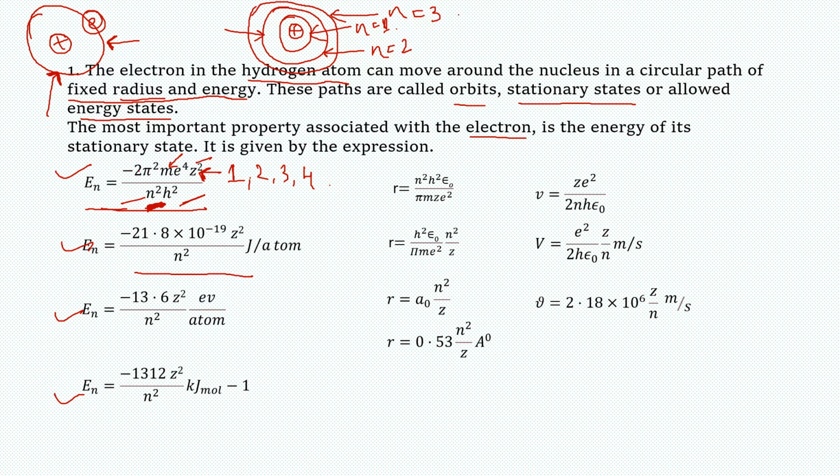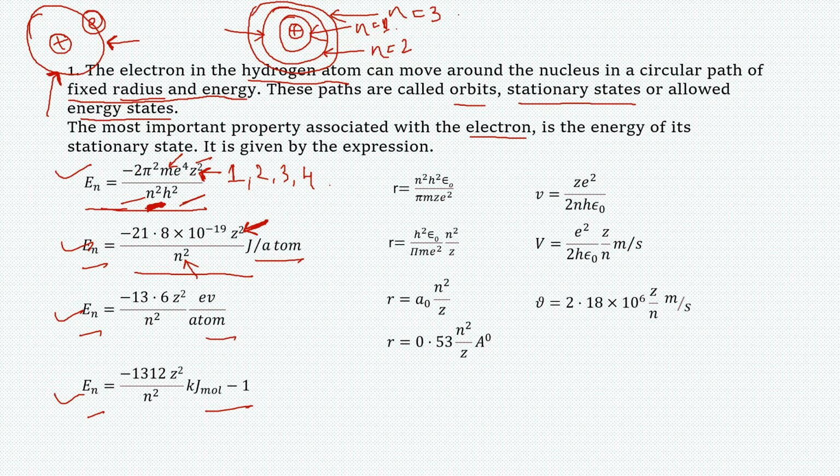All three are expressions of energy only, but the difference lies in the unit. Depending upon the unit, the value of the constant will go on changing. Here n signifies the number of the orbit and Z signifies the atomic number of the atom we are speaking about.